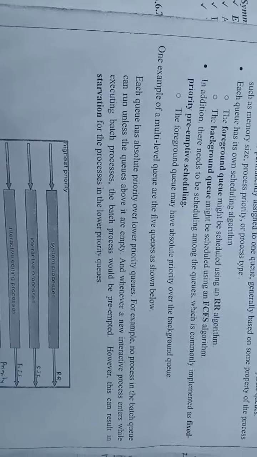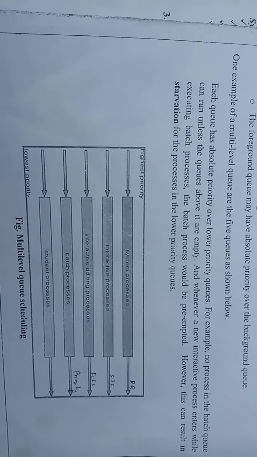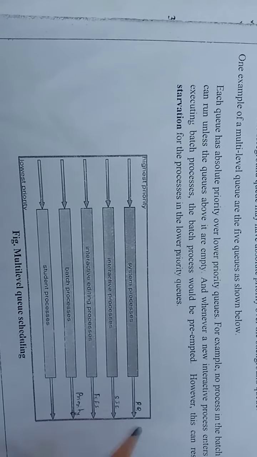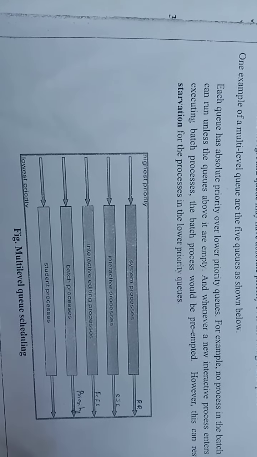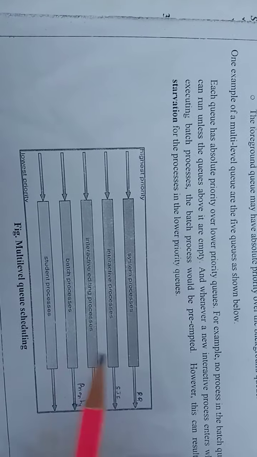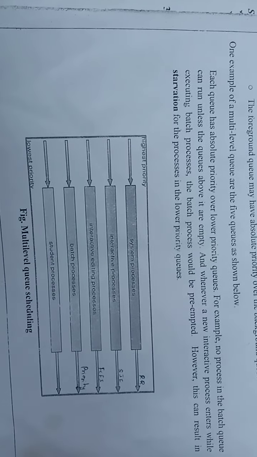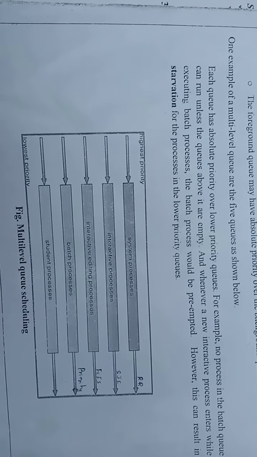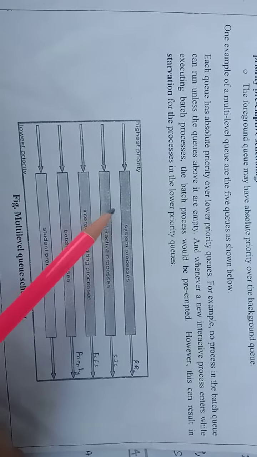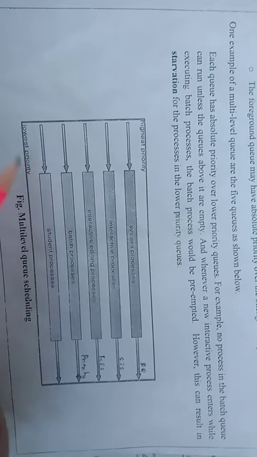Here is one example in which the ready queue has been split into five different levels of queues, and processes are maintained in each queue depending on their type.